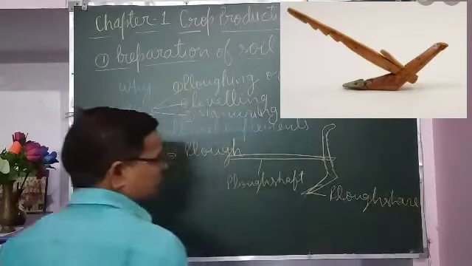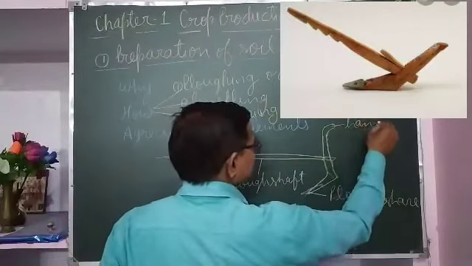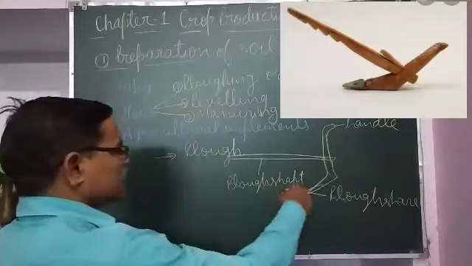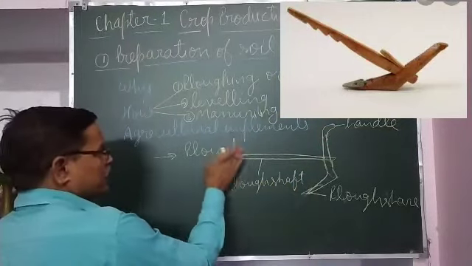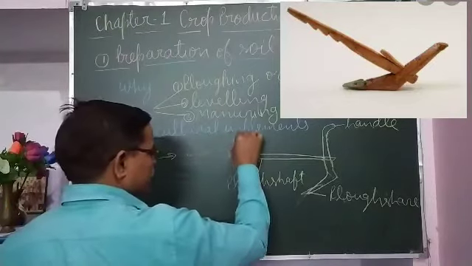That is called the plowshare. And this is the handle, by which farmers hold it, and it is attached with a beam over it.